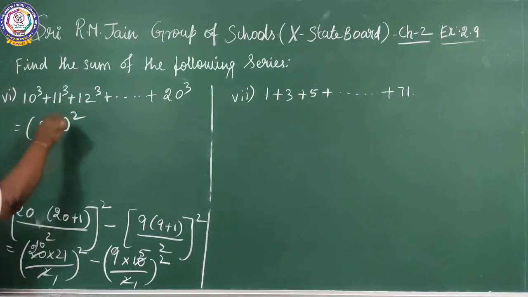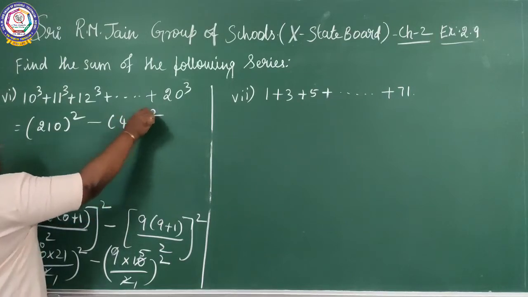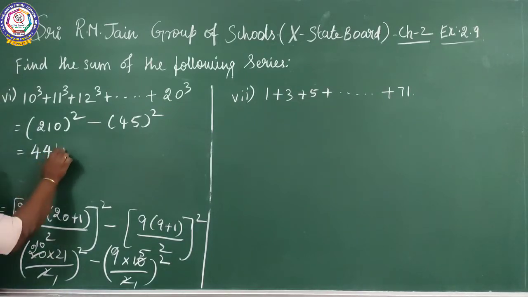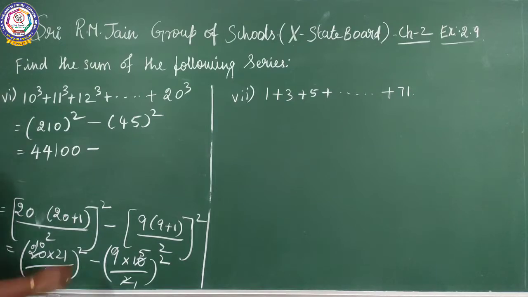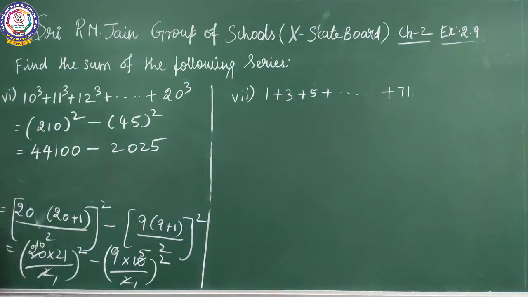210 the whole square. 21 into 10, 210 the whole square, minus 45 the whole square. You will check everything in the rough column and you can write it here. What is the square of 210? 21 squared is 441, then 100, minus 45 squared, 2025.